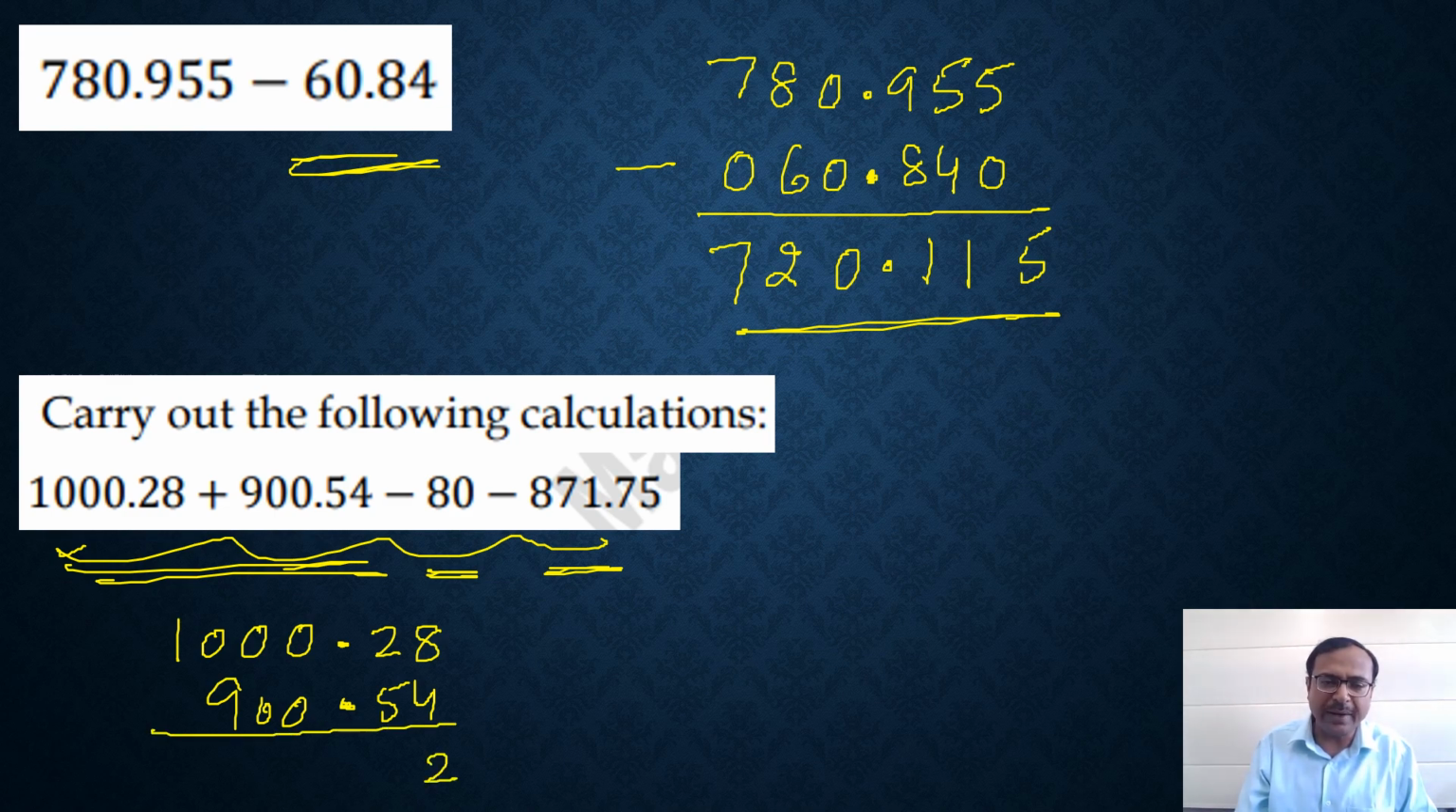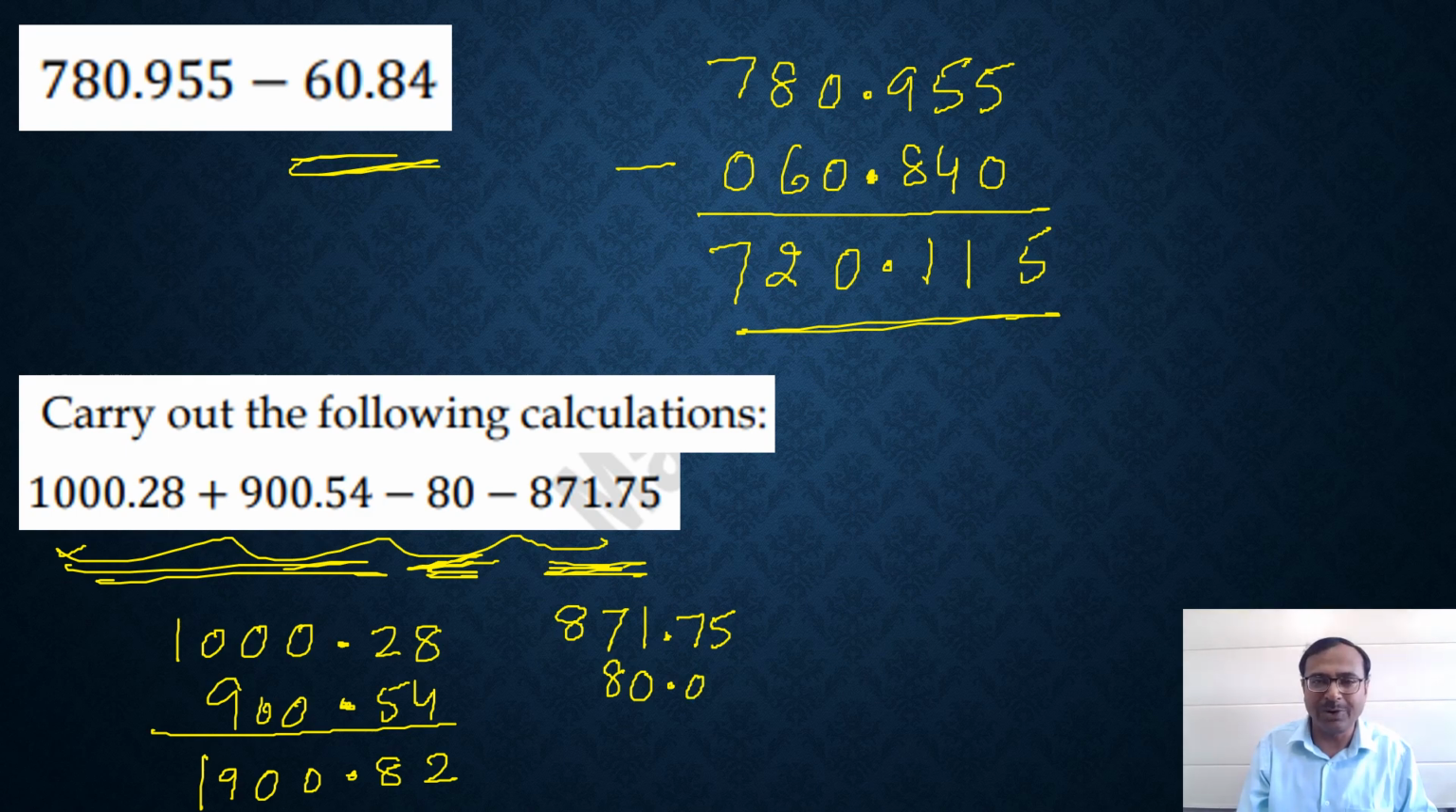So 12, 2 and 1 carry, then 8, 0, 0, 9 and 1. So 1900.82. And I will add up the other two numbers also which have negative signs in front of them, like 80 is negative here and 871.75 is also negative. So what I'll do is I'll add 871.75 and 80. Mind you, 80 is to be written as 80.0 or 80.00. Now you can add them.